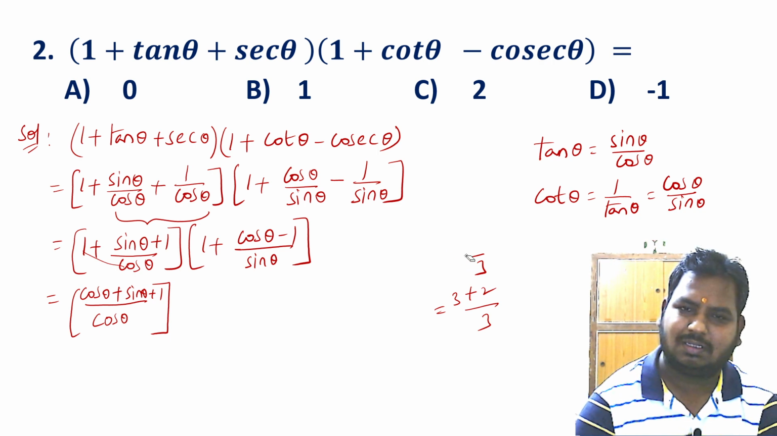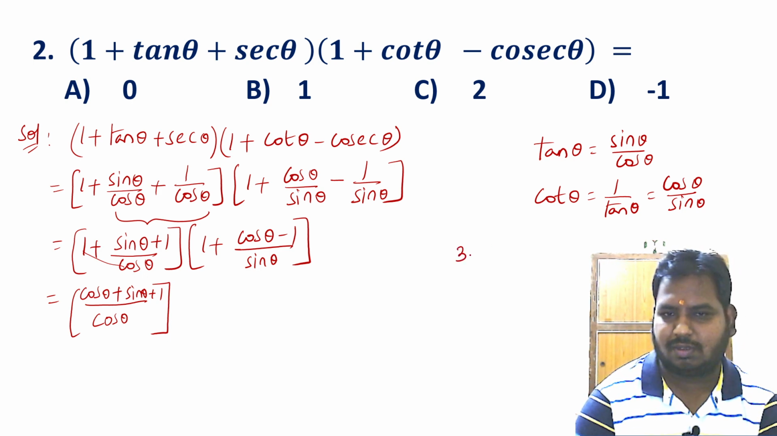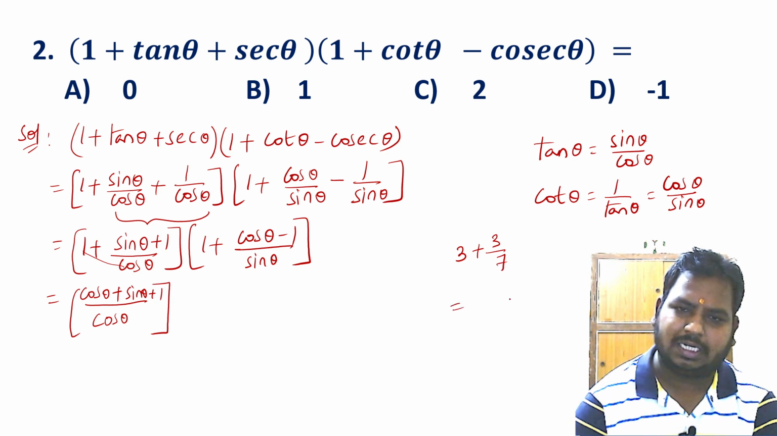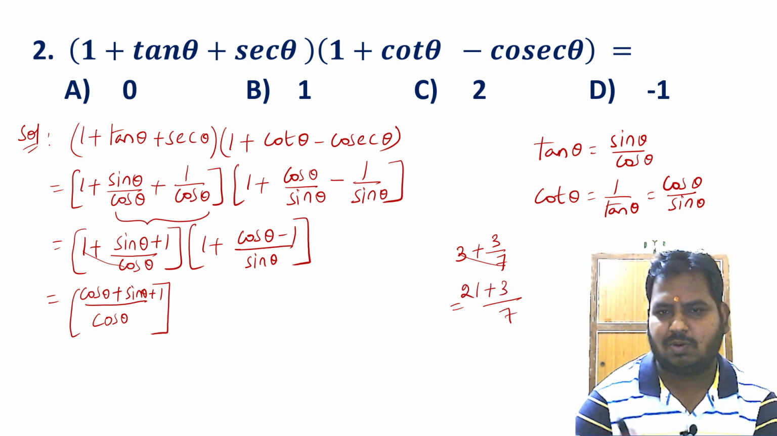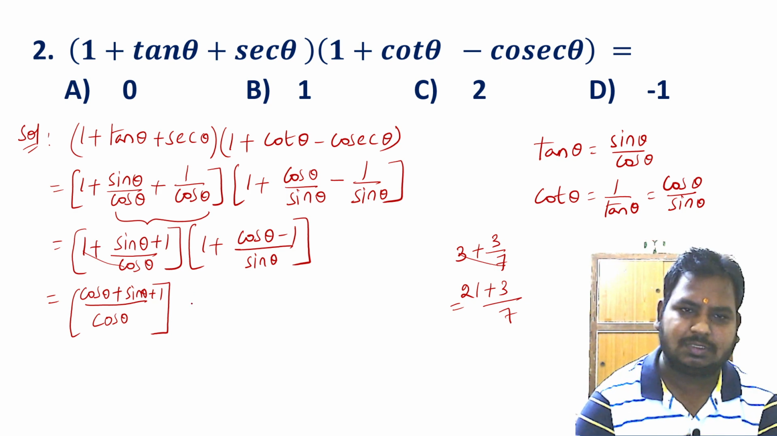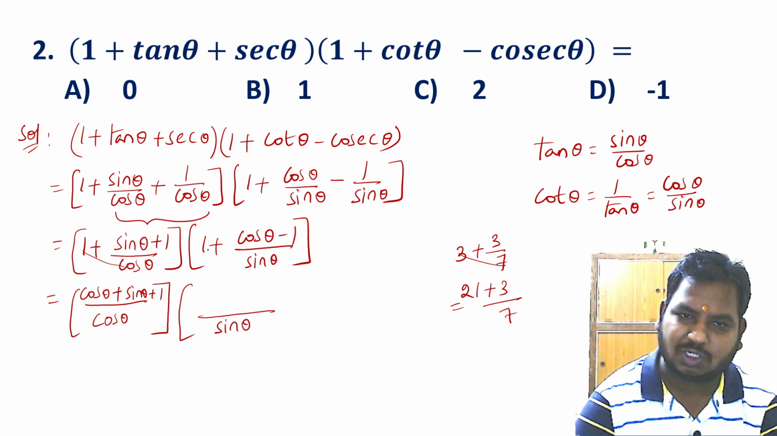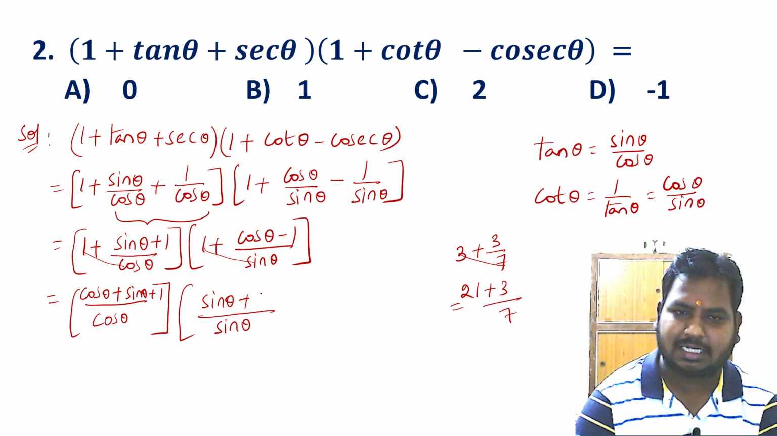I'll give one more example for better understanding. For example, we have 3 plus 3 by 7. So 3 plus 3 by 7 will be equal to, denominator is 7 and numerator will be 3 into 7, that is 21 plus 3. Done. Now I am going to apply this logic here. Denominator is sin theta and numerator is 1 into sin theta, that is sin theta plus cos theta minus 1.